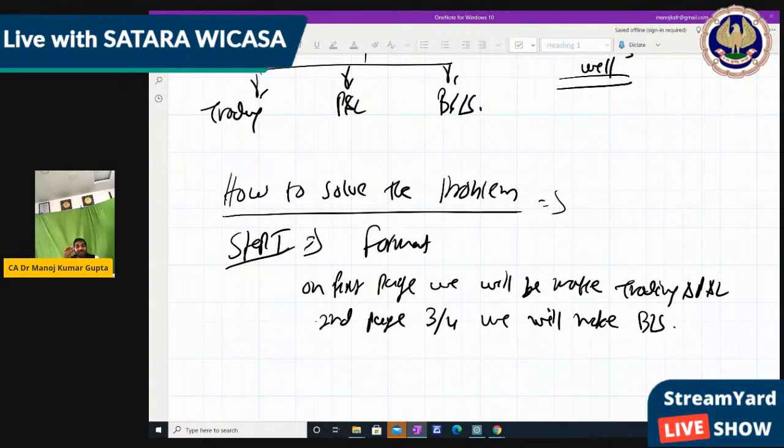Because in IPCC, in CA Inter, you do not get the trial balance. They give just information. That is called accounting from incomplete records, single entry. So for that, you have to make the opening balance sheet as well. But here there is no need to make the opening balance sheet.